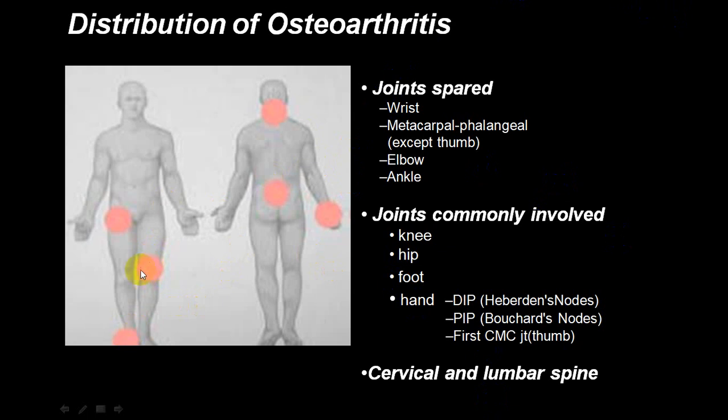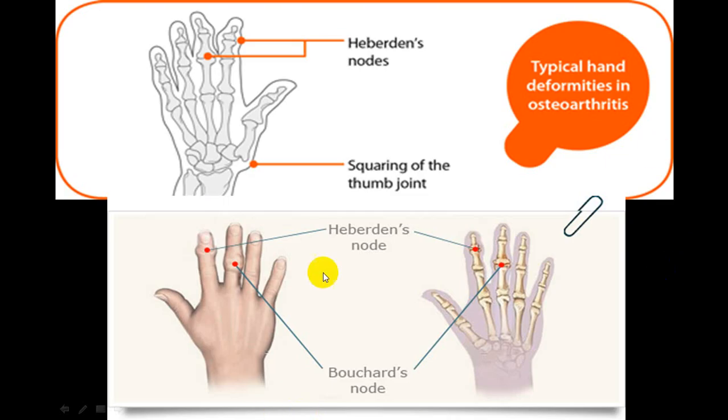So the knee is the most common joint involved, and then you can have small joints, that is DIP joints, where we call them Heberden's nodes, and in PIP joints it is Bouchard's nodes. You can also have the first carpometacarpal joint of the thumb involved, and you can even have osteoarthritic changes in the cervical spine and lumbar spine. So try to find out which joints are involved. This is Heberden's node, this is Bouchard's node.